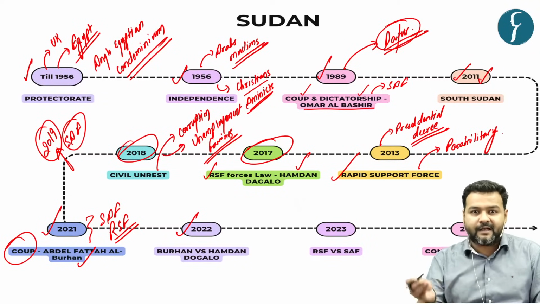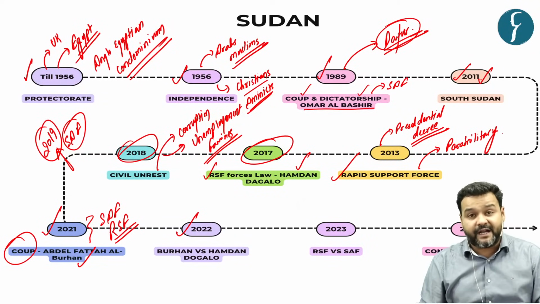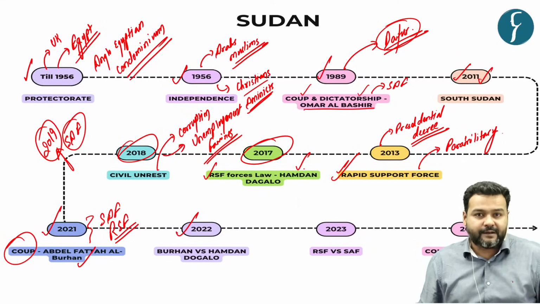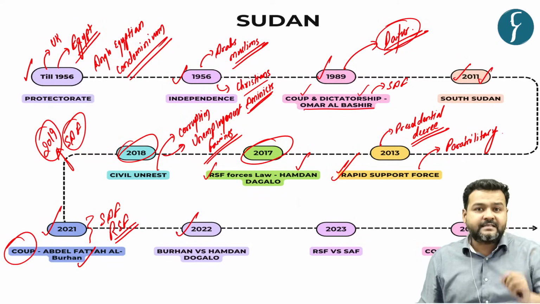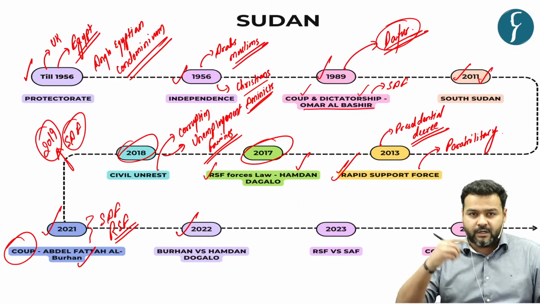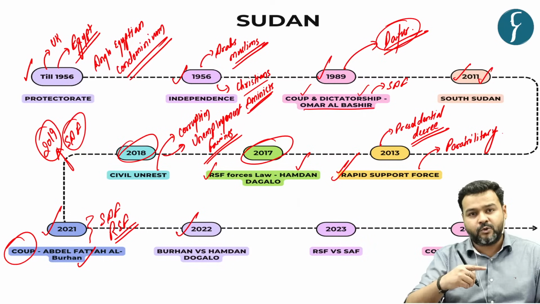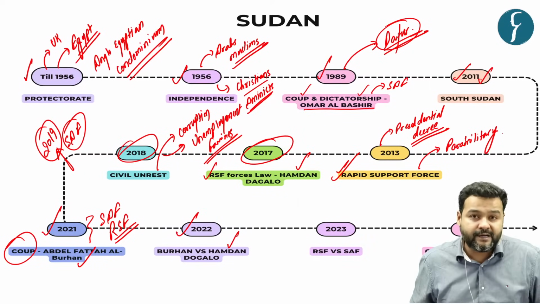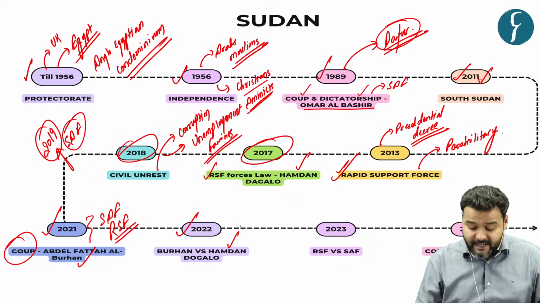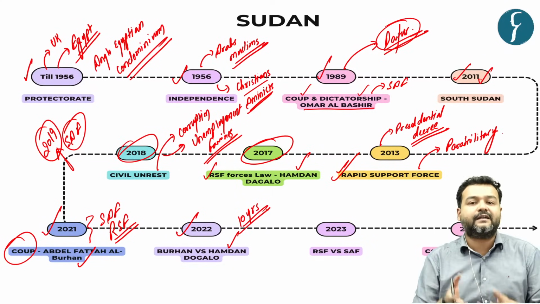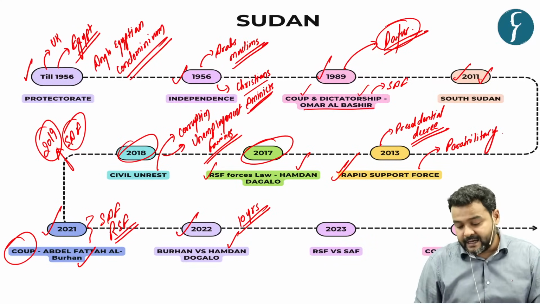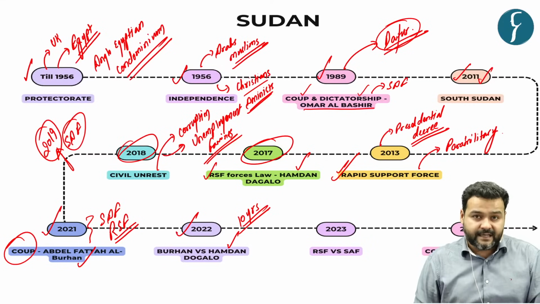The problem arose when a plan came which offered to integrate the RSF with the Sudanese army. The Sudanese army commander said that we need to do this integration within 2 years. But Hamdan was not ready to give it away so easily. So he said it would take at least 10 years. Here started the confrontation between the two contenders of power, that is RSF and SAF.